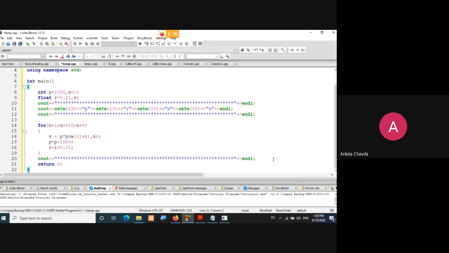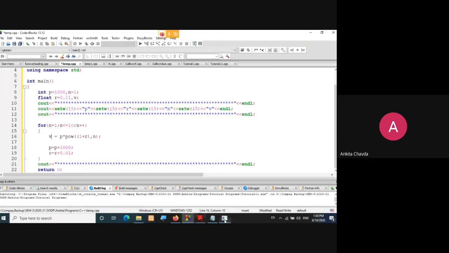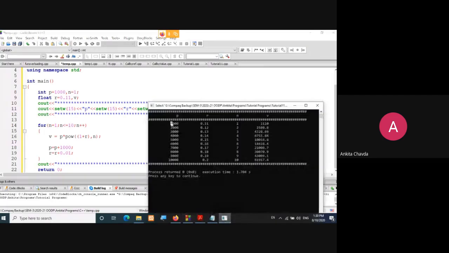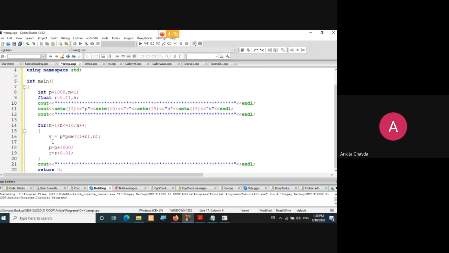So it's just a 10 to 12 line function, right? But one more thing: after this, I have not printed my P, R, N. I've just calculated my V, but now I want to print this. I have not printed PRN yet.